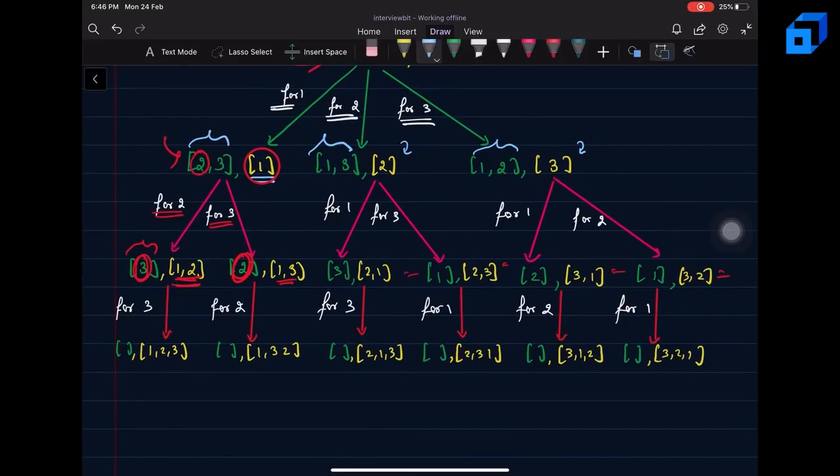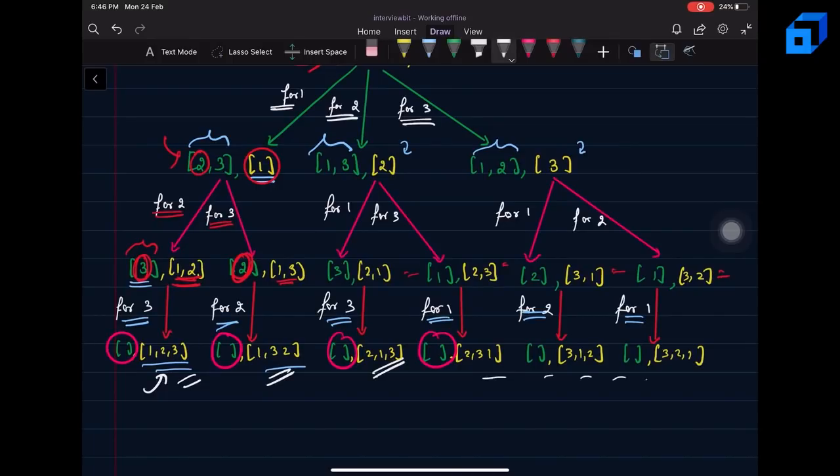Similarly, we will go one level deeper, and here you can see we have only one element, so we will make only one choice, that is 3, here 2, again 3, then 1, 2 and 3, and we'll just append that. And in the base case, you can see the original given array is empty here, here, here, and here too. Whenever the original given array is empty, that means we have considered all the possible elements of that array. The secondary array is then holding one potential permutation, right? So this is going to be one of the potential permutations, this is also going to be one, and so on and so forth.